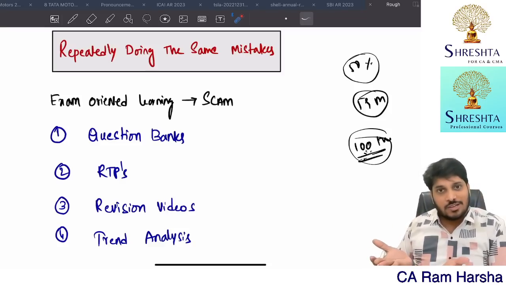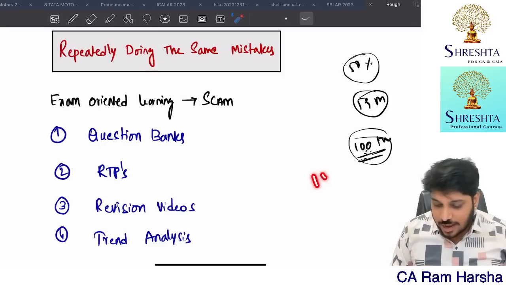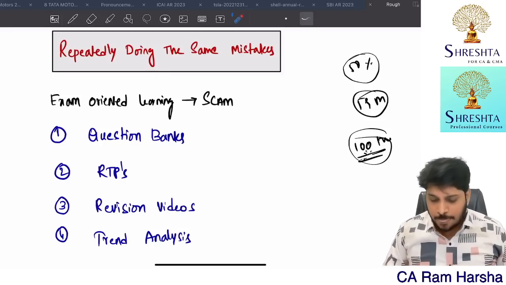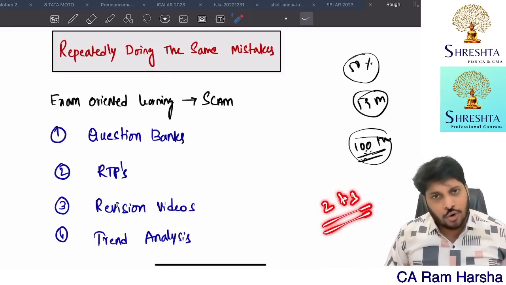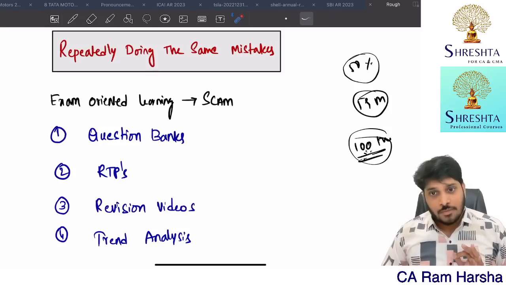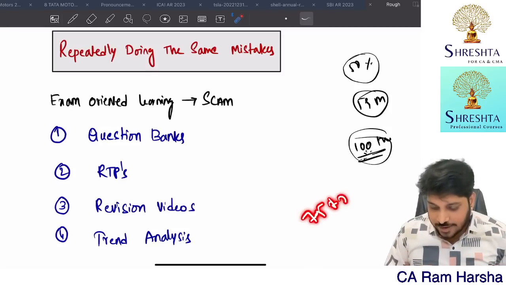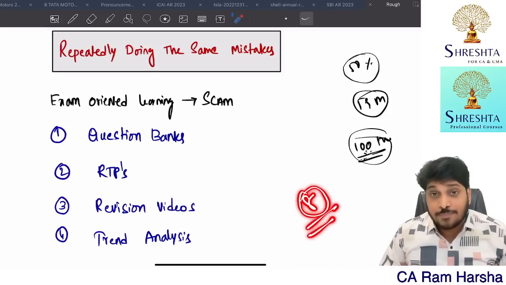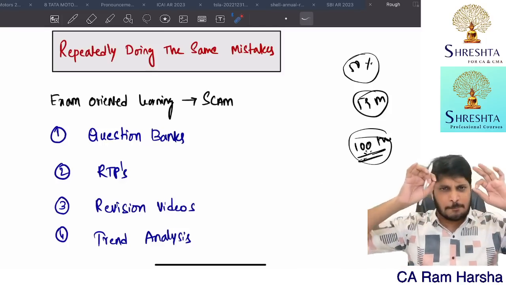Obviously not. Suppose we have 15 chapters. Suppose in CA Intro Audit we have some 11 chapters. Some 2 to 3 chapters, if you ignore them, and the remaining 8 chapters you studied perfectly, yes, you can still attempt for 75 to 80 marks perfectly. Provided those 8 chapters out of 11, you have to be the best.